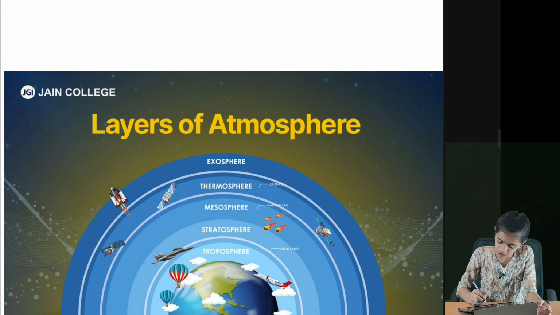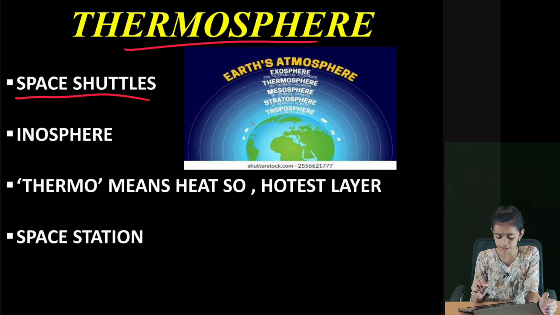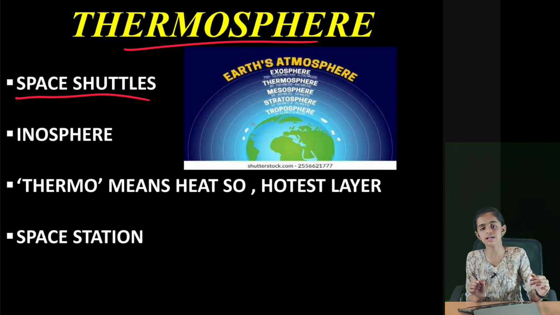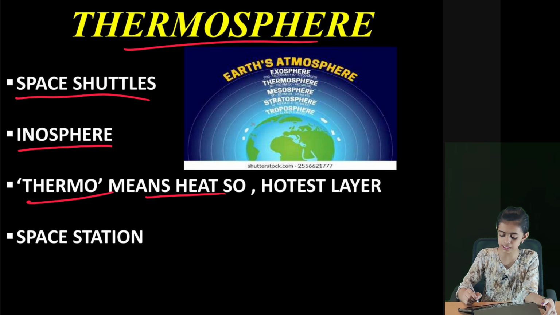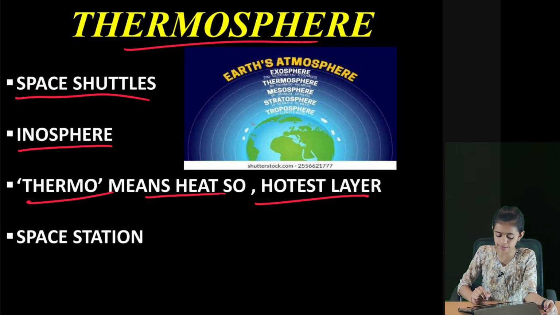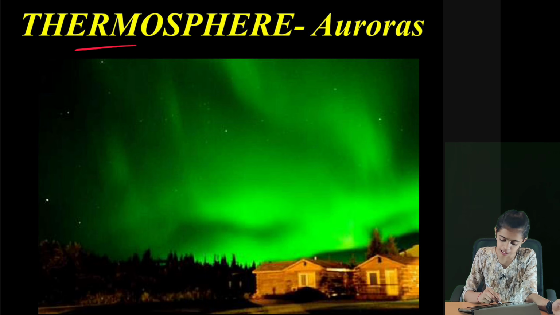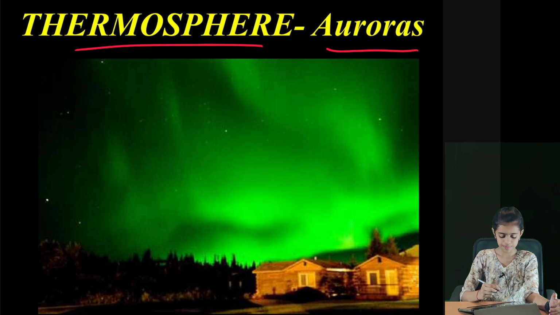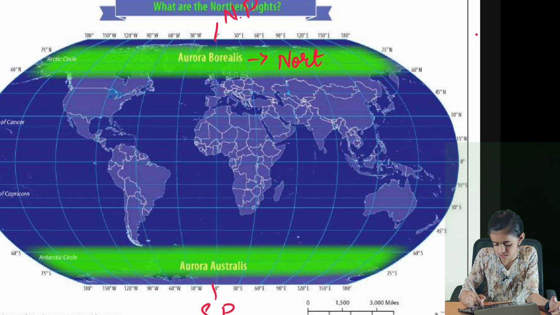We learned already about the first three layers. Next we learn about the fourth layer known as thermosphere. Space shuttles orbit in this layer, and we can listen to radio programs through the ionosphere, which is a part of the thermosphere. Thermo means heat, so it is the hottest layer of the atmosphere, and the space station is also in this layer. In the thermosphere, auroras are observed. Auroras found in the northern side of the earth are called aurora borealis, known as northern lights.